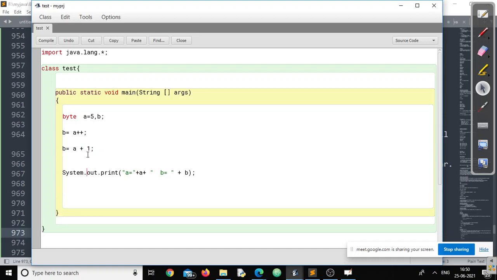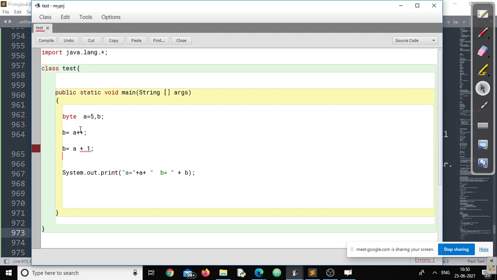Is the second line an error or not? Yes, sir. Read out what the error is. Possible lossy conversion from int to byte. You understood why this error is there, right?